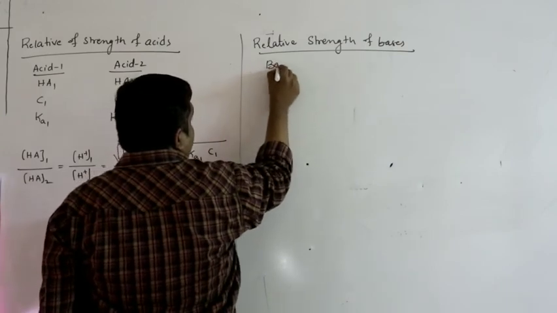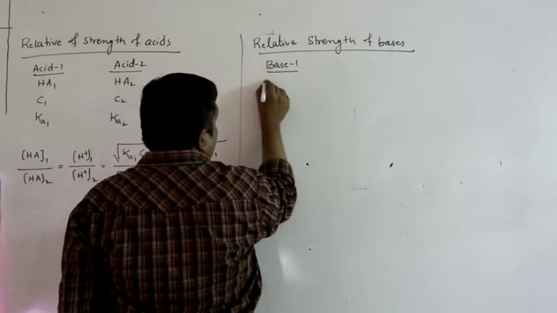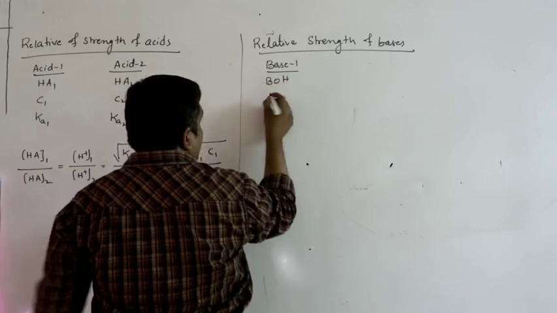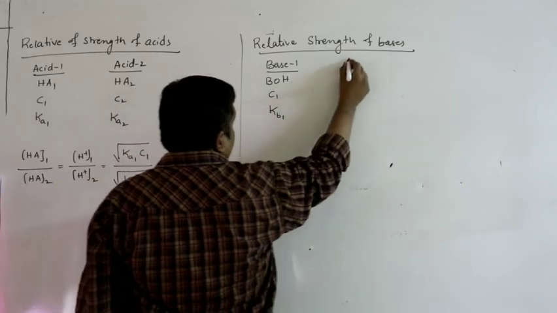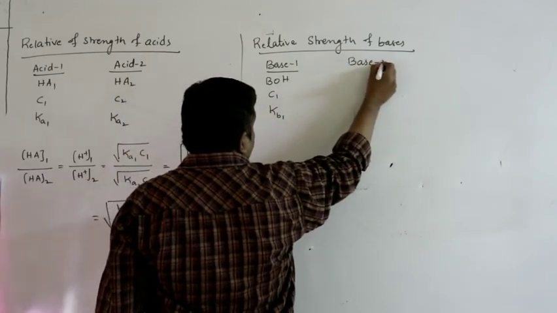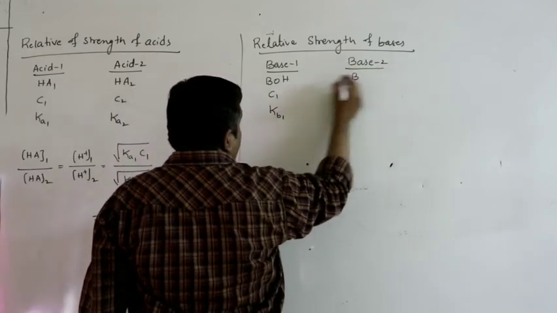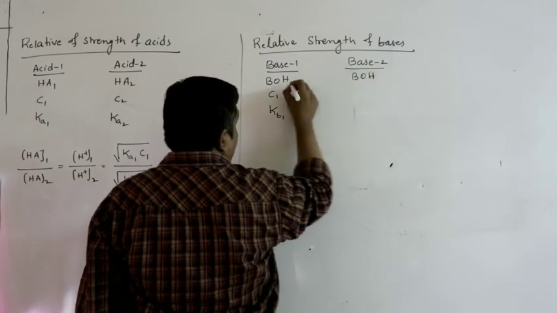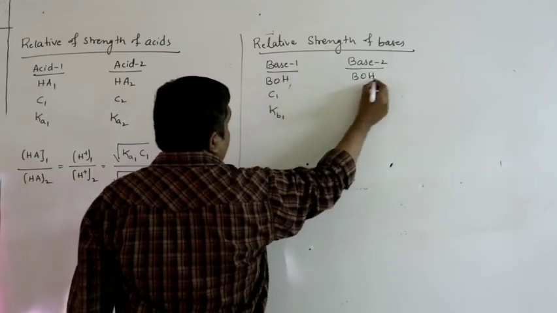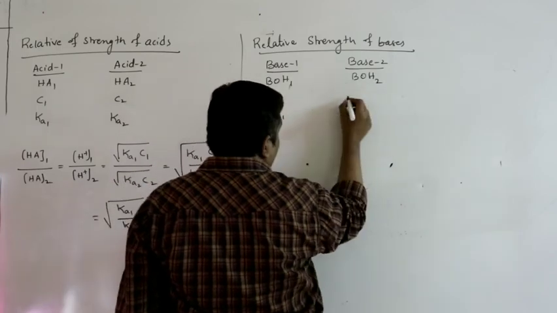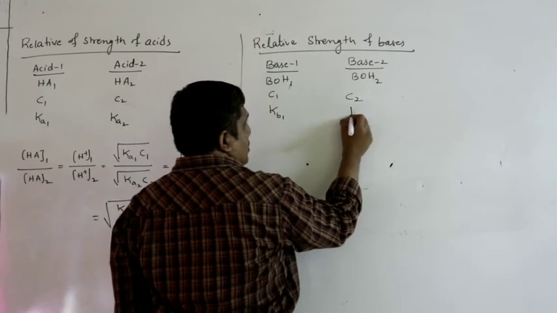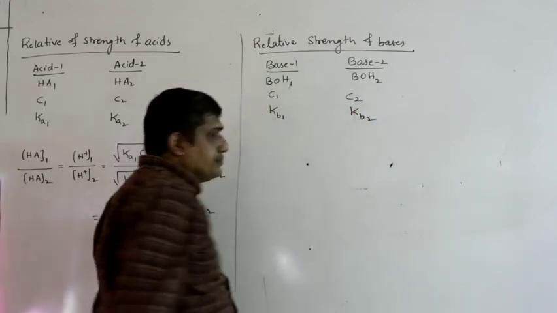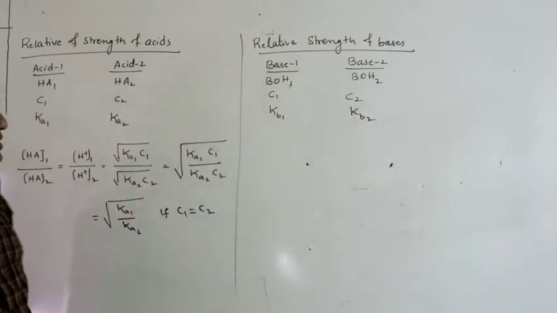So base 1, let us say BOH, initial concentration C1, dissociation constant Kb1; base 2, BOH, where 1 and 2 represent the difference in nature, C1, C2 initial concentrations, Kb2. The Kb values are dissociation constants.